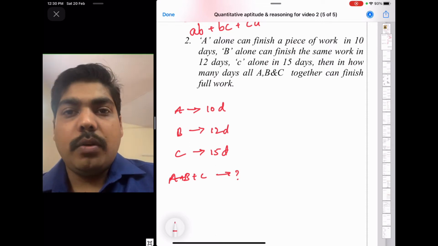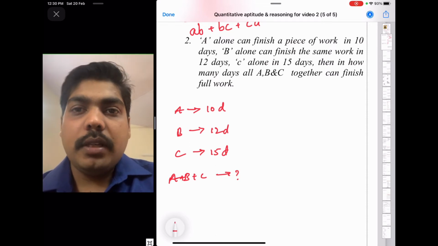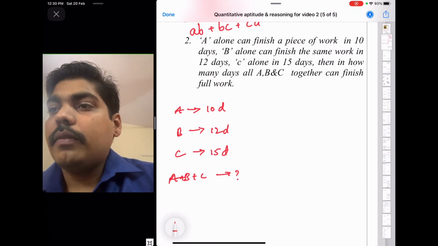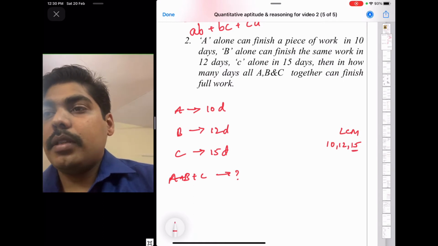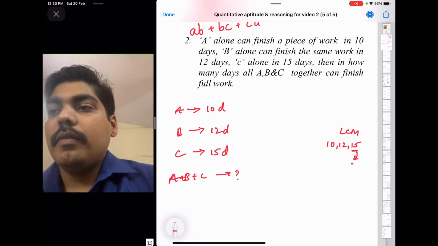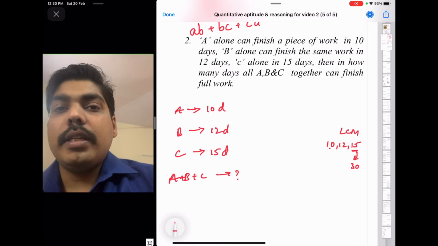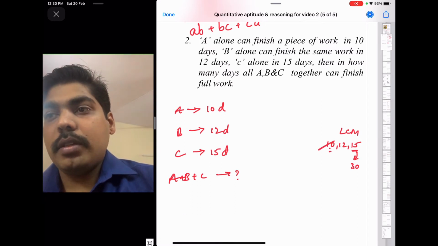Now we don't know the work. We have to define the work. The next step is defining the work. For that take the LCM of 10, 12 and 15. So take the bigger number. Now 15 is the bigger number. Look for the multiple. 15 2s are 30. 10 3s are 30. Now you can strike the 10.